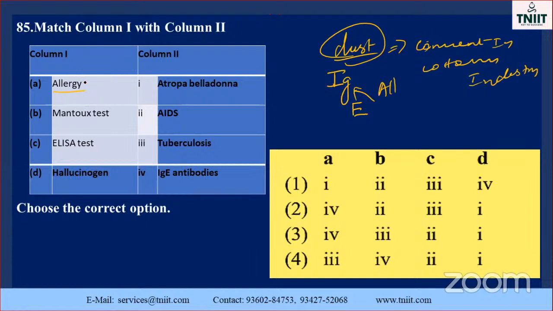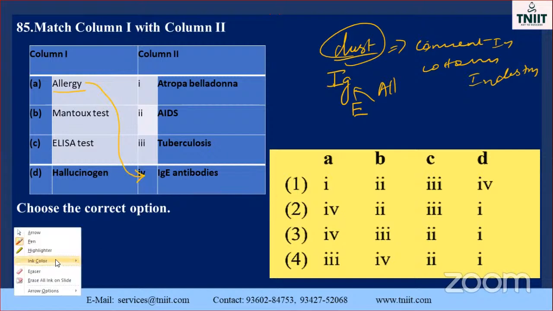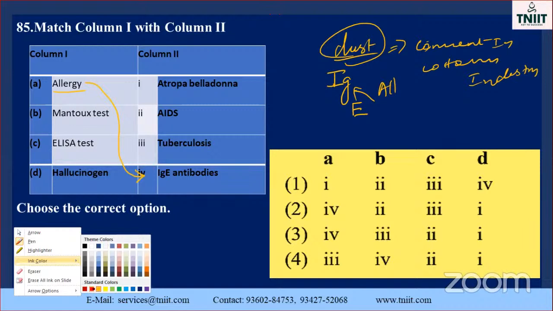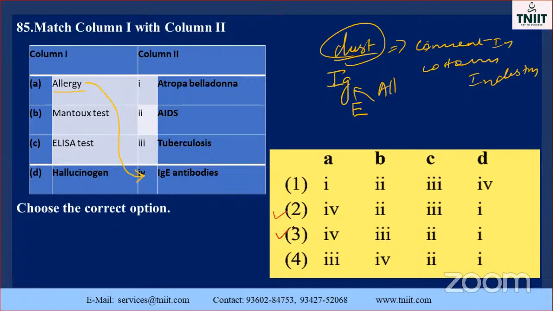Immunoglobulin, where is it? Here is the fourth one. So see the option, which one is it? The first one. The answer is 4. So the second or third one is the correct answer. Okay. Then the next one is Montague's test.